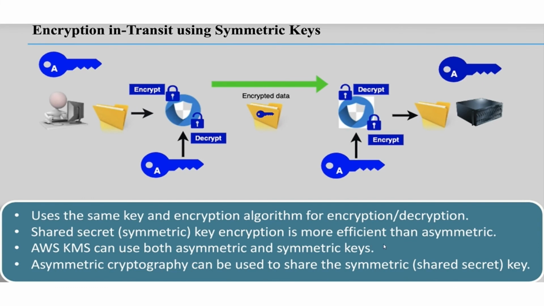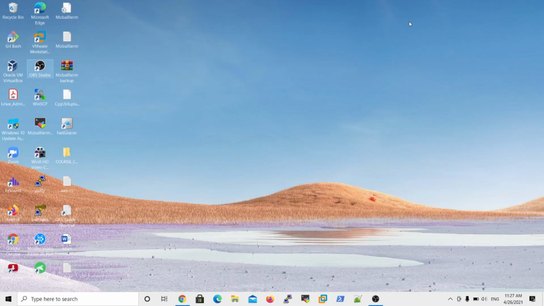In that case it uses the same key and encryption algorithm for encryption and decryption, and the shared secret key information is more efficient than the asymmetric. And AWS KMS can use both symmetric and asymmetric keys. Asymmetric cryptography can be used to share the symmetric key.